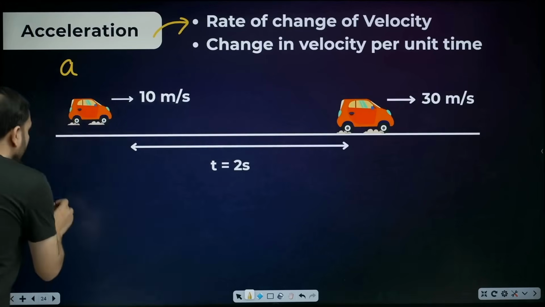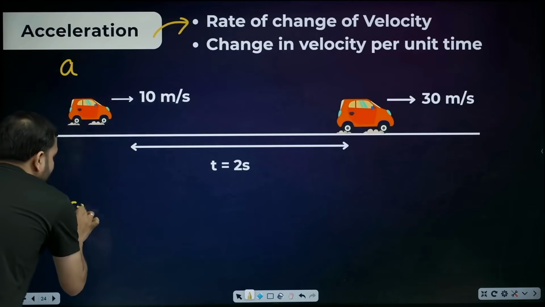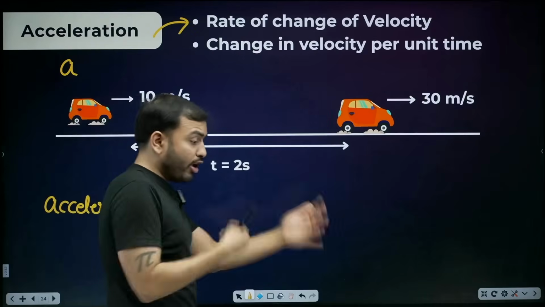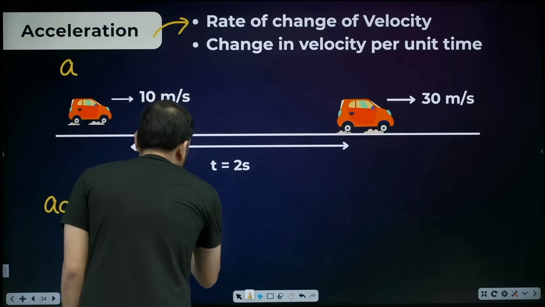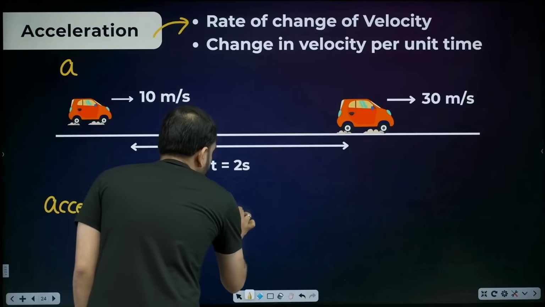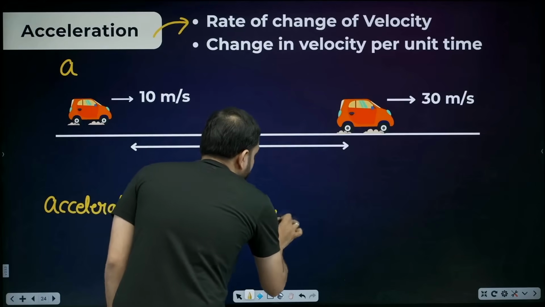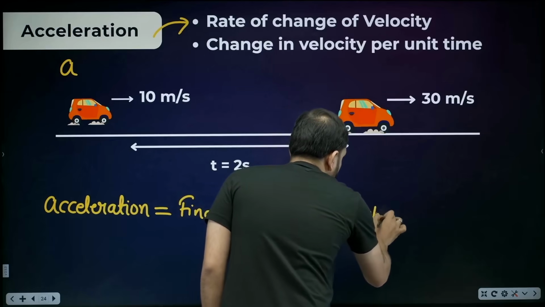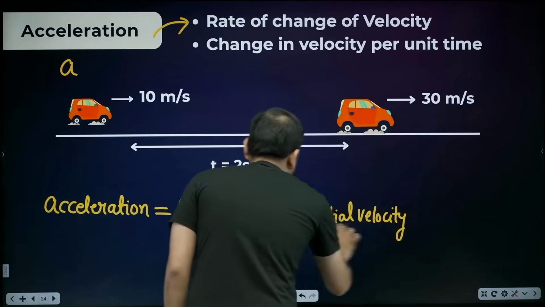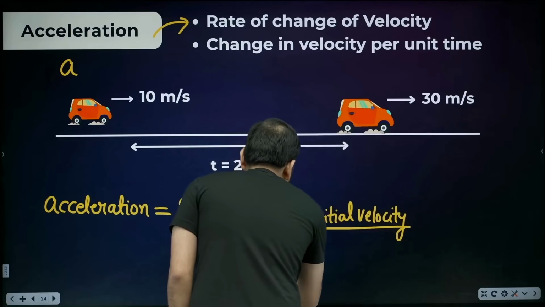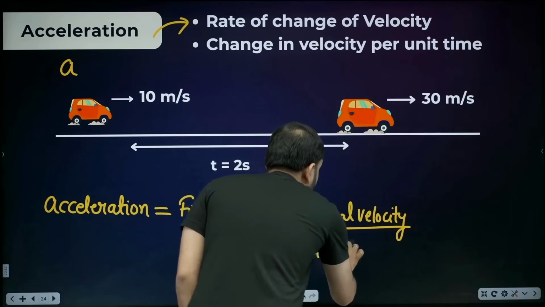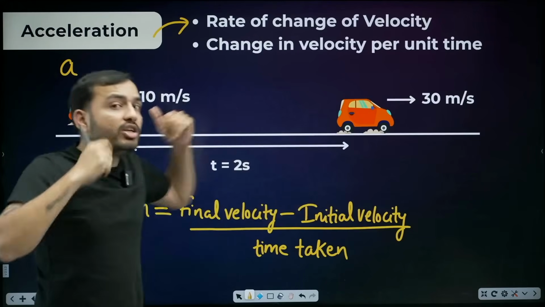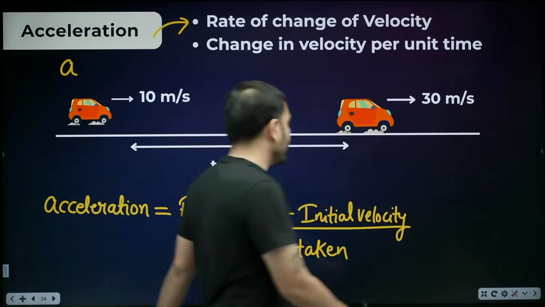So let's write the formula. So the acceleration formula will be: acceleration. This tells us how fast the velocity is changing. Acceleration equals final velocity minus initial velocity divided by time taken. The time in which the velocity changed. Remember which time? Don't take any random time. The time in which the velocity has changed. In how much time did it change? 2 seconds. Let's take that.